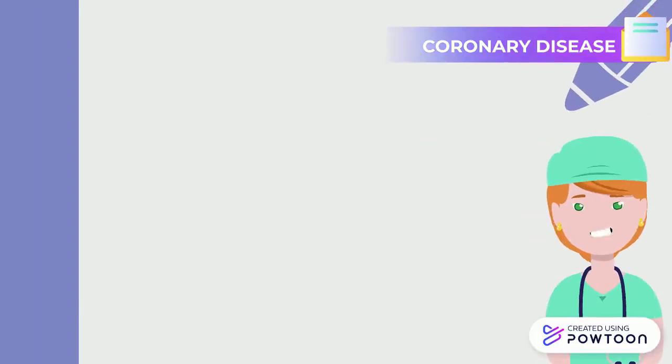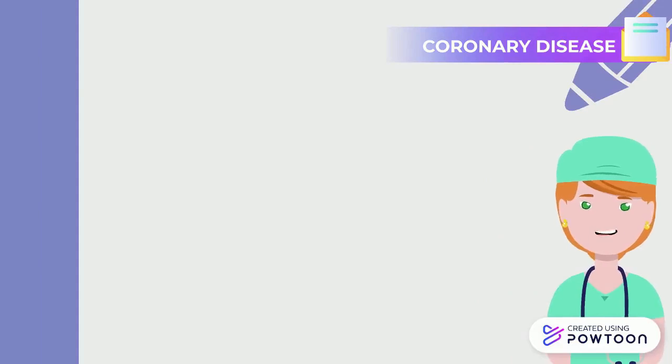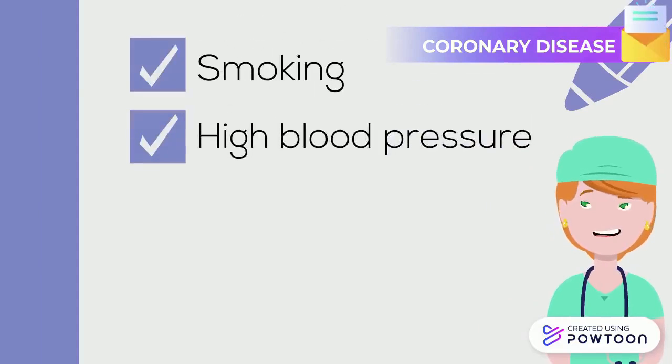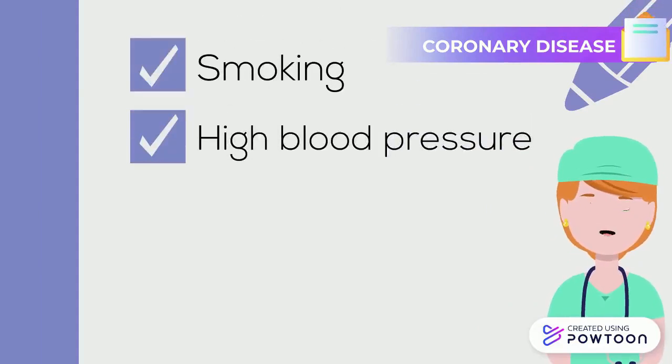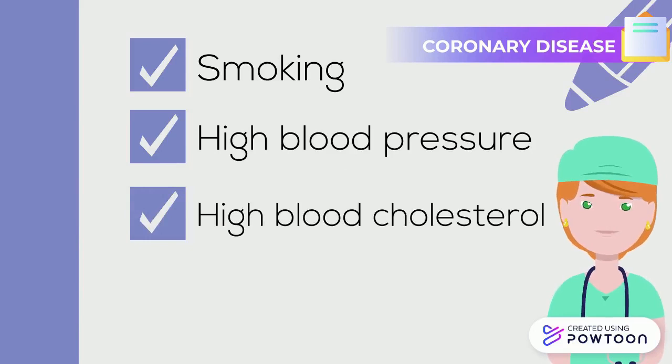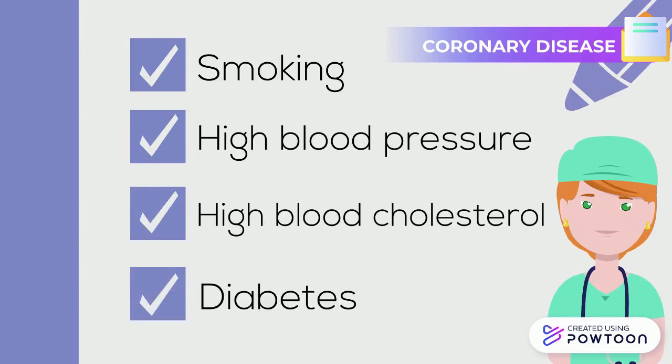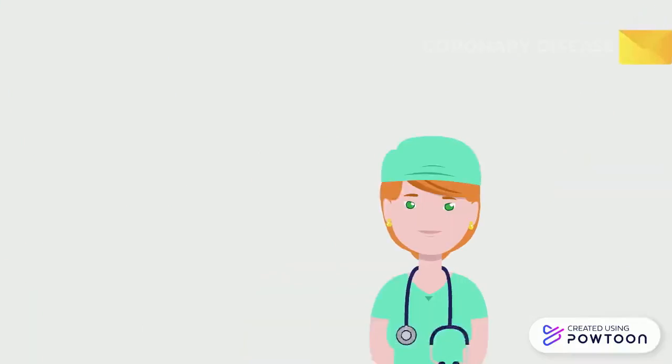Risk factors for coronary artery disease include smoking. Uncontrolled high blood pressure can result in hardening and thickening of your arteries, narrowing the channel through which blood can flow. High levels of cholesterol in your blood can increase the risk of formation of plaque. Atherosclerosis, type 2 diabetes, and coronary artery disease share similar risk factors, such as obesity and high blood pressure.